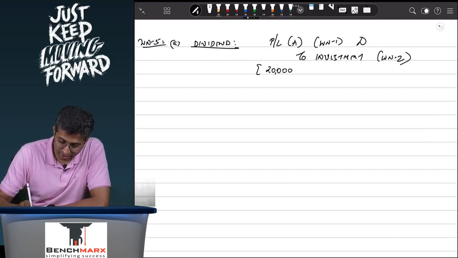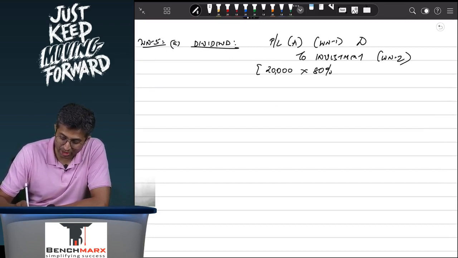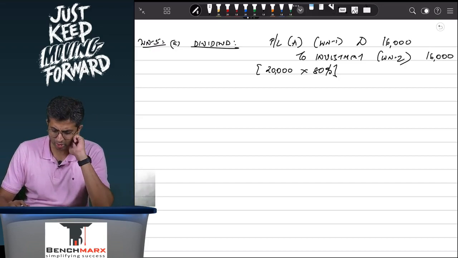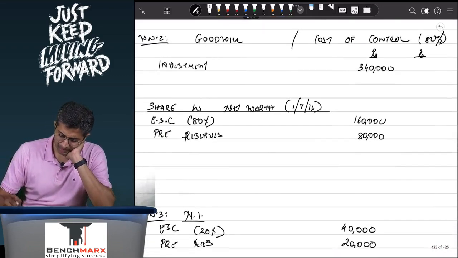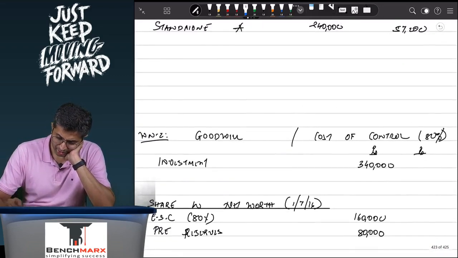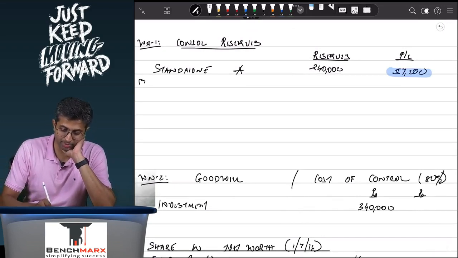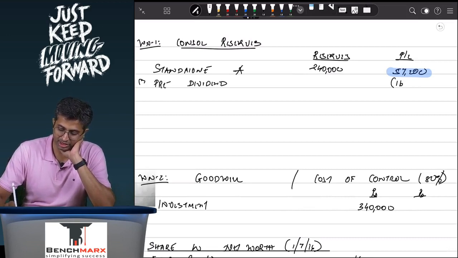But A does not receive 20,000, it receives 80% of 20,000, which is 16,000. And hence 16,000, which is already included in all likelihood in the P&L of A, should not be included, and hence we will subtract from this pre-acquisition dividend to the tune of 16,000.